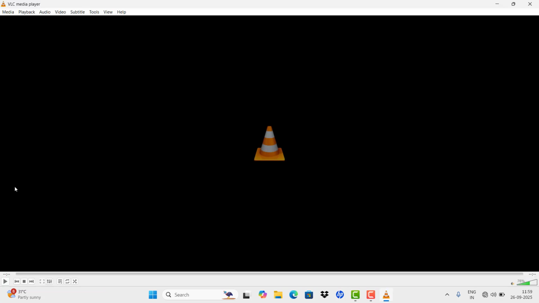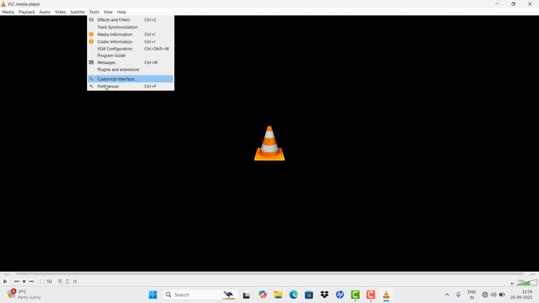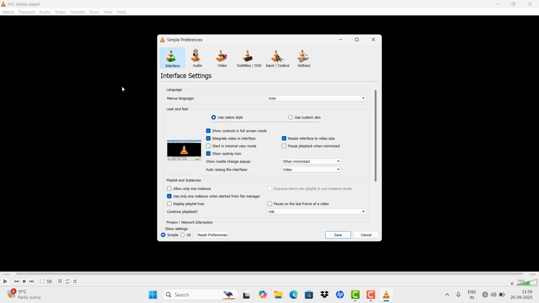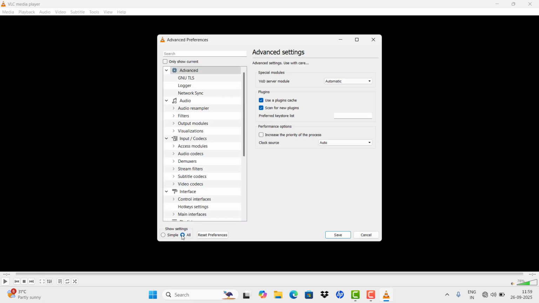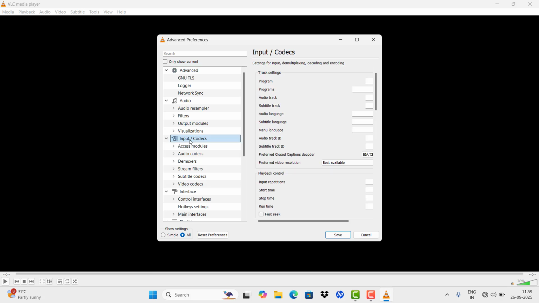For that you need to enter into your VLC media player. At the top most you may see the option called Tools. Please enter into Tools and Preferences. Over there you need to pick All at the bottom and then double tap Input and Codecs.